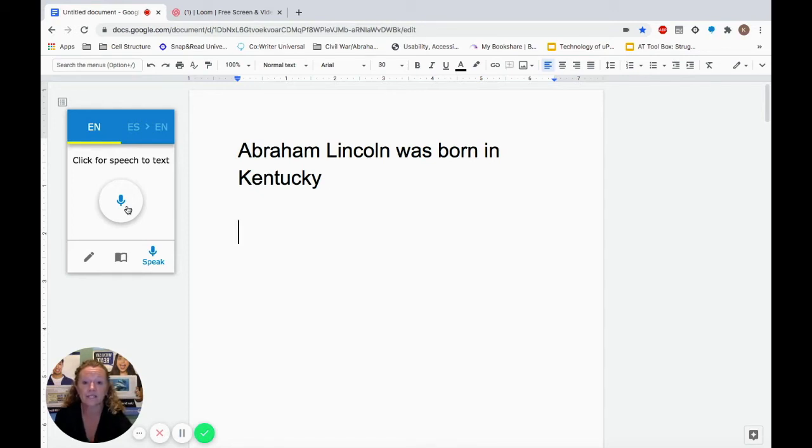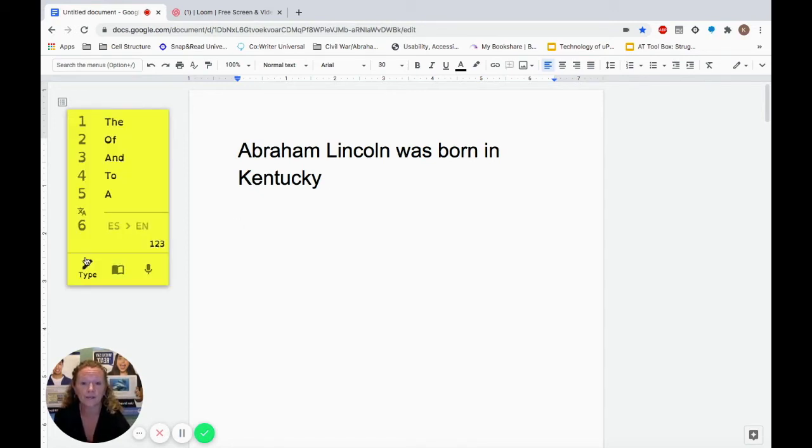Now, maybe as I go to type my words, I'm going to use word prediction. We talk about word prediction as being the ability to have words predicted for you ahead of time where I can hear them, see them, and be able to choose them that are going to be relevant to what I'm talking about. I've already uploaded my topic dictionaries into my Co-Writer box, so I know the words that I'll start typing about will be relevant to my Abraham Lincoln or my Civil War project I'm going to start typing about.